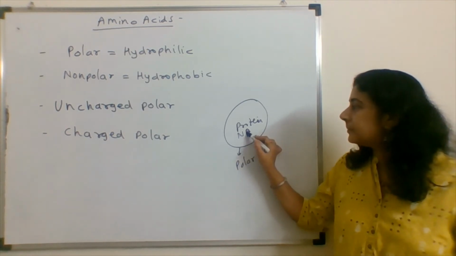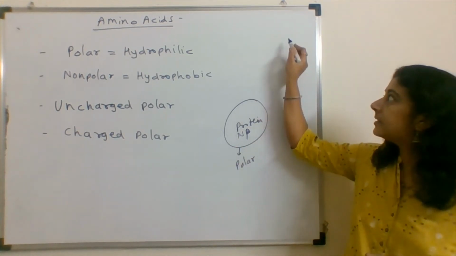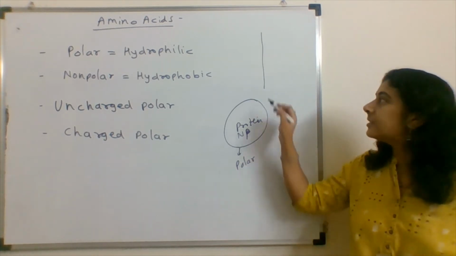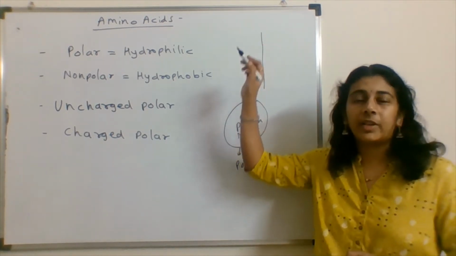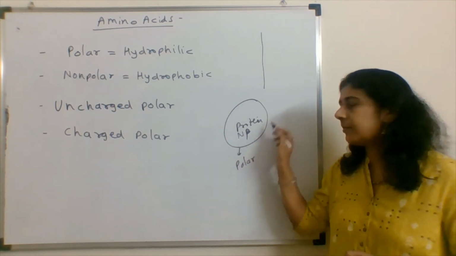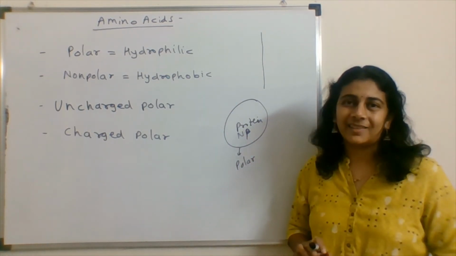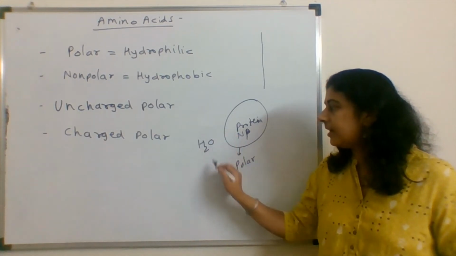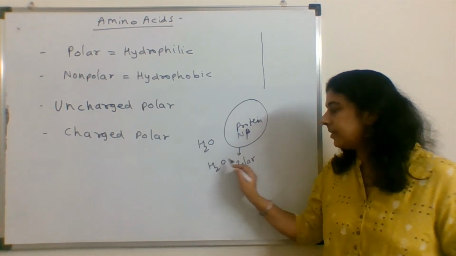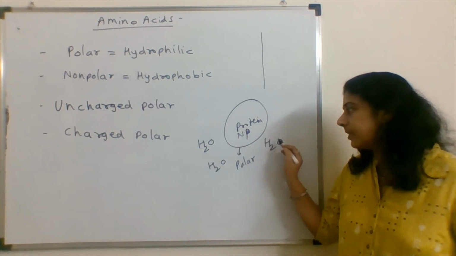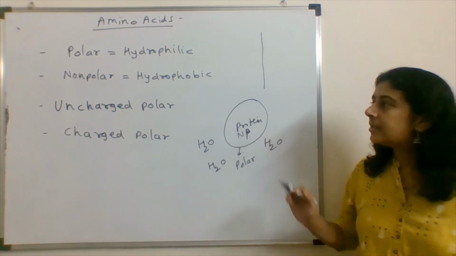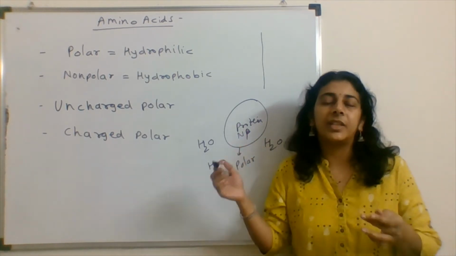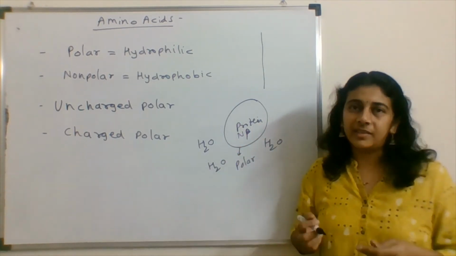If you remember the primary structure of the protein, while the protein is folding, all the non-polar amino acids will gather inside. Because outside there is water. Everywhere in a biological system, there is ample water. So non-polar amino acids are hydrophobic and will go inside the protein structure.